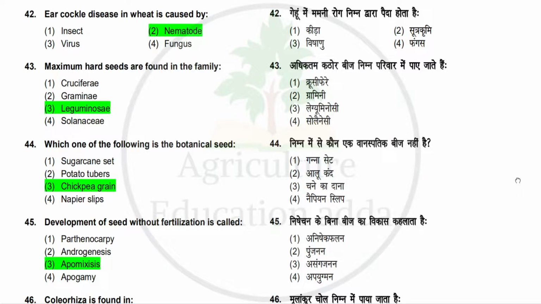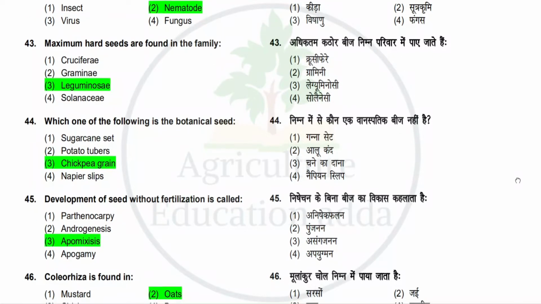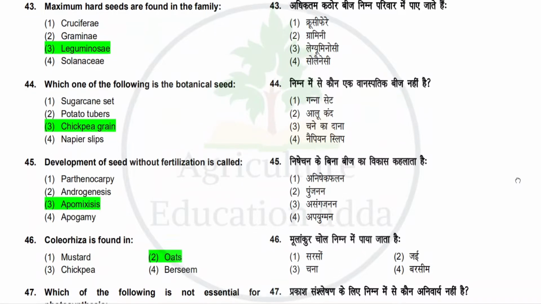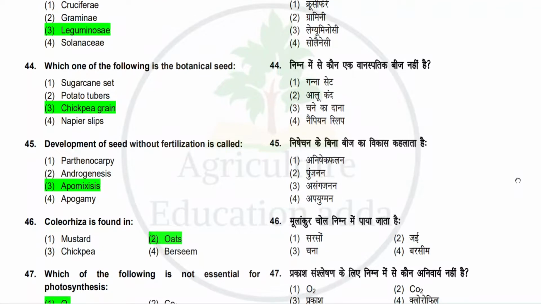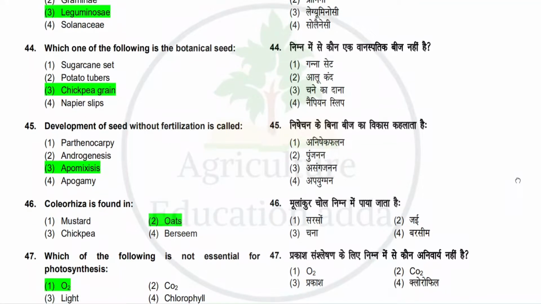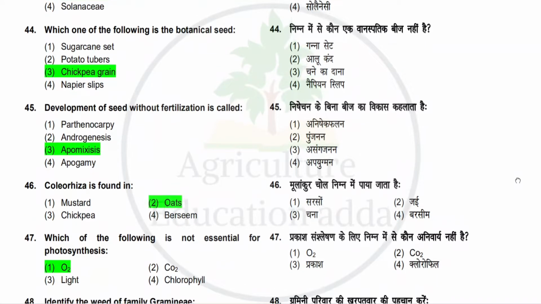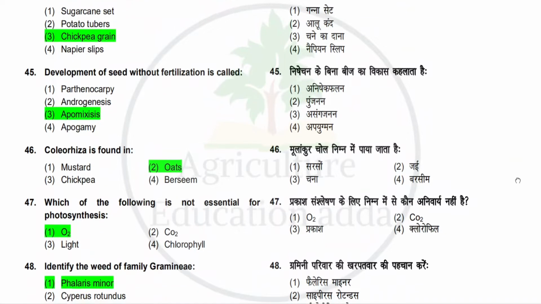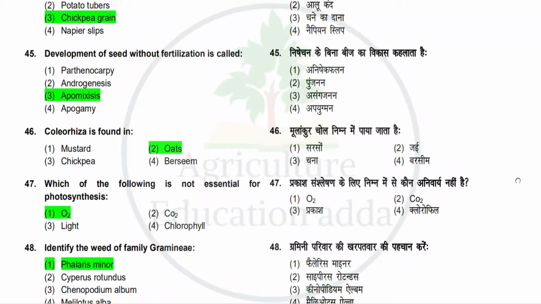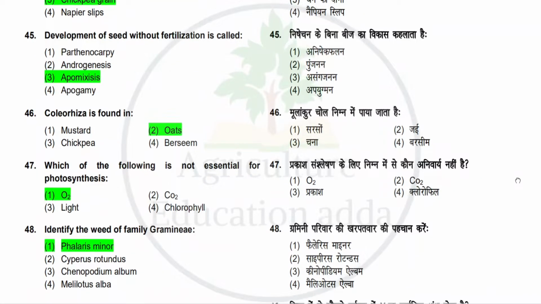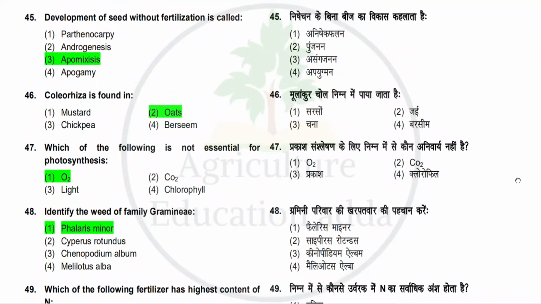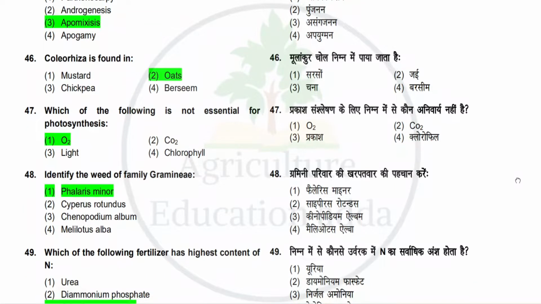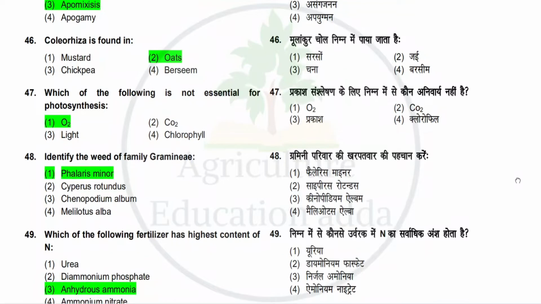Next question is development of seed without fertilization is called. Option is parthenocarpy, androgenesis, apomixis, apogamy. So correct answer is apomixis. Next question is coleorhiza is found in. Option is mustard, oats, chickpea, berseem. So correct answer is oats. Next question is which of the following is not essential for photosynthesis? Option is O2, CO2, light, chlorophyll. So correct answer is O2.